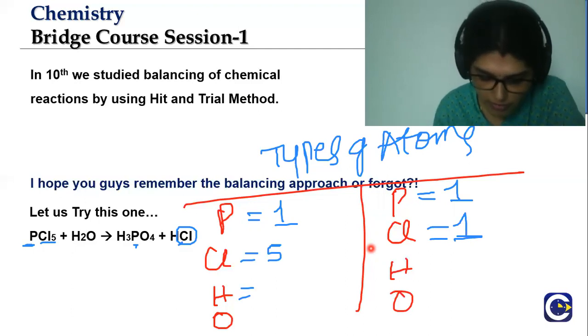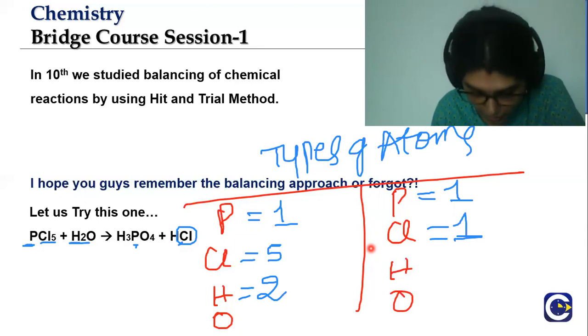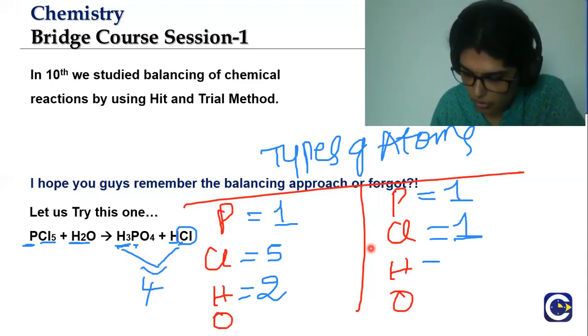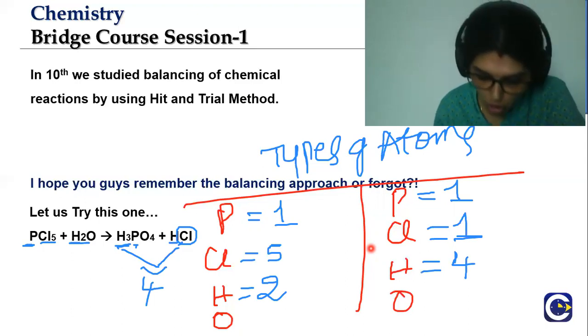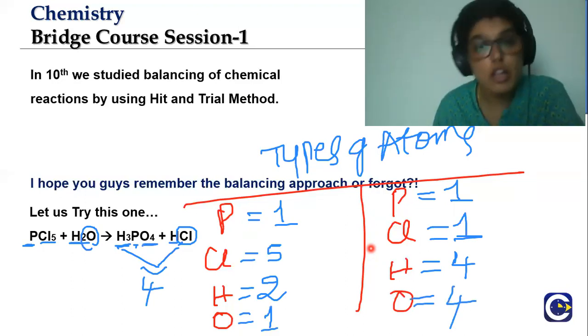For the hydrogens, we have 2 hydrogen atoms on the left hand side. If you look to the right hand side, there are 3 in H3PO4 and 1 in HCl. So it will come down to 4, isn't it? So there are 4 hydrogens present on the product side. Coming to oxygen, there is 1 on the reactant side and 4 on the product side.